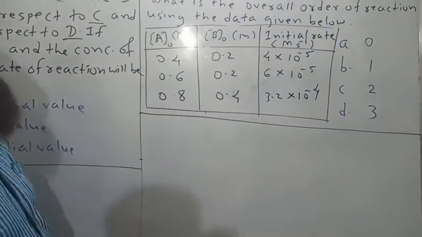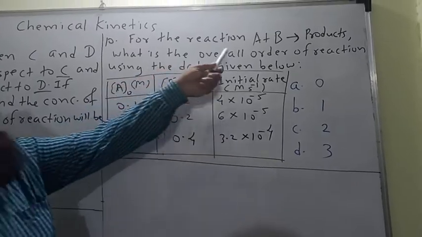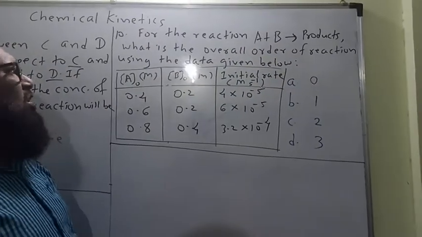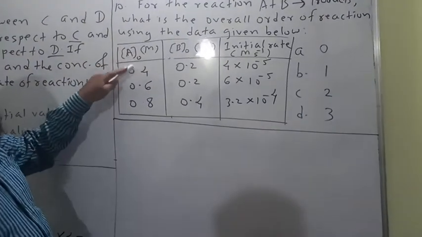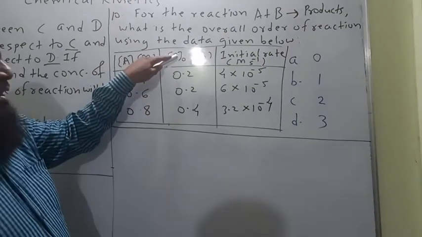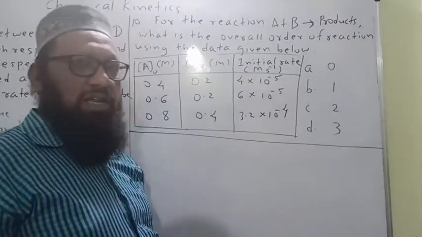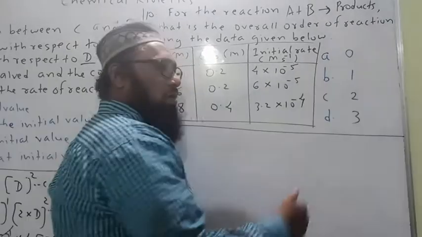Question number 10. Such type of questions are most of the time asked in exams. For the reaction A plus B gives the products, what is the overall order of reaction using the data given below? Now look here. These are the different initial concentrations of reactant A, these are different initial concentrations of reactant B, and initial rates are given. The options are zero, first, second and third order.